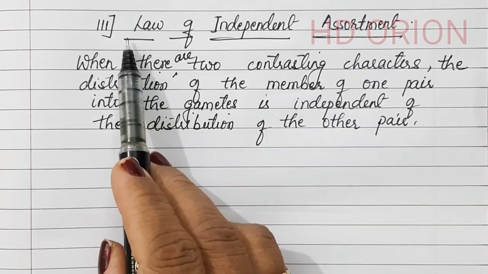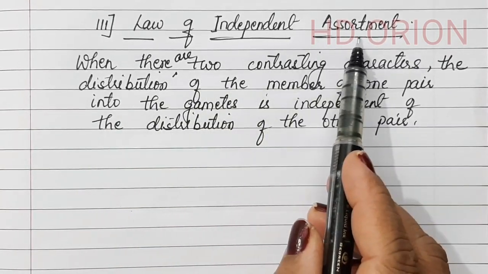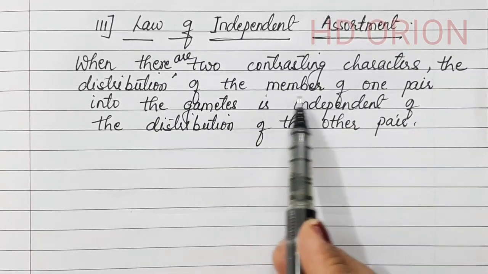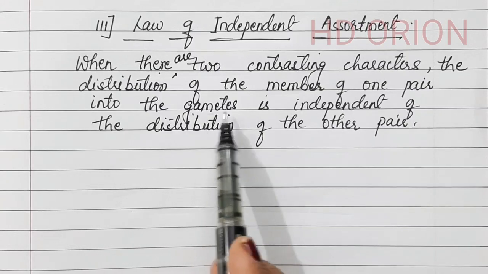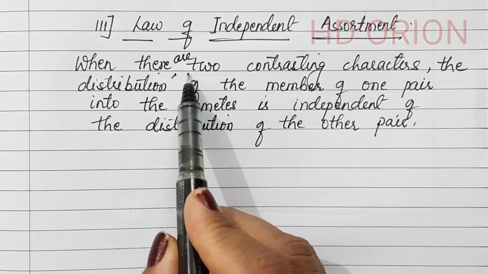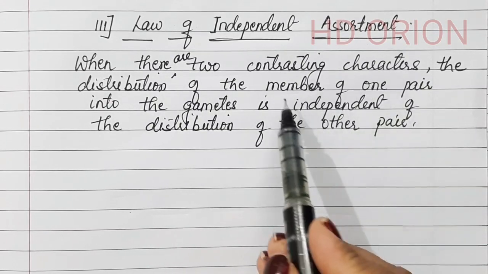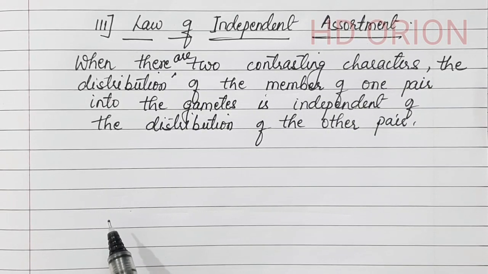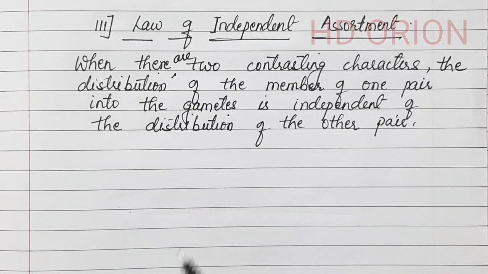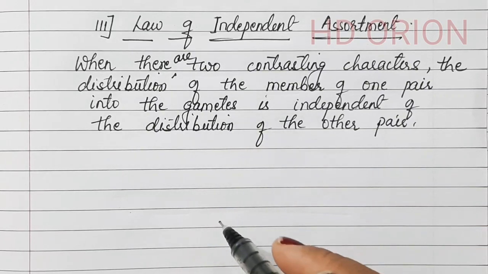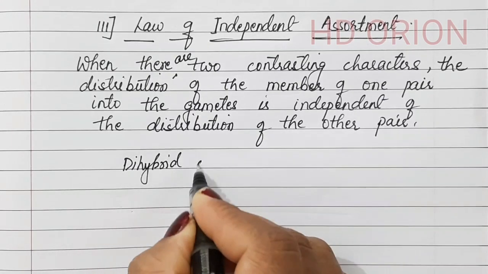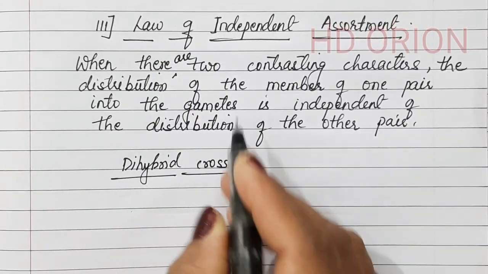Let us study the third law, the law of independent assortment. When there are two contrasting characters, the distribution of the member of one pair into the gametes is independent of the distribution of the other pair. We are talking about two contrasting characters. Earlier, when we studied the two laws, it was for one character, and therefore both of them are called monohybrid inheritance. But this one depends on a dihybrid cross. A dihybrid cross means it involves two contrasting characters.